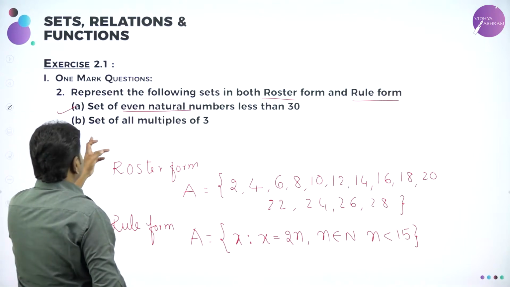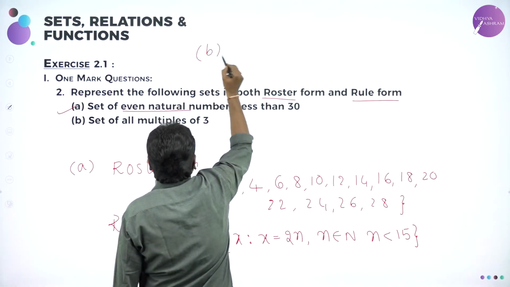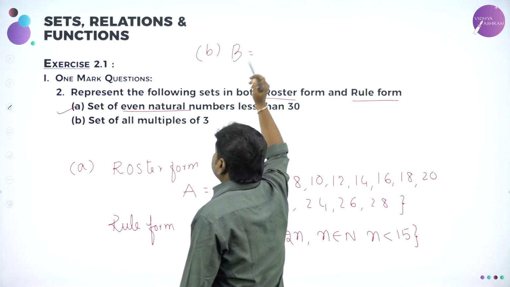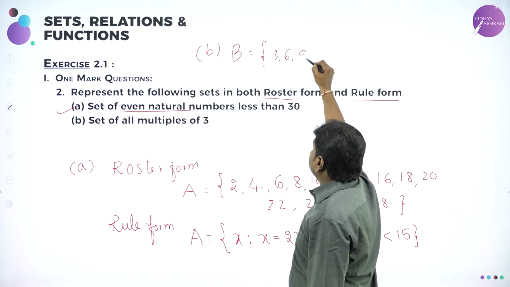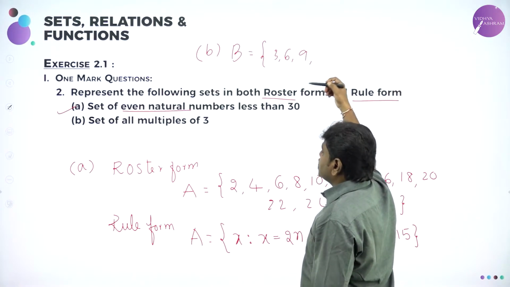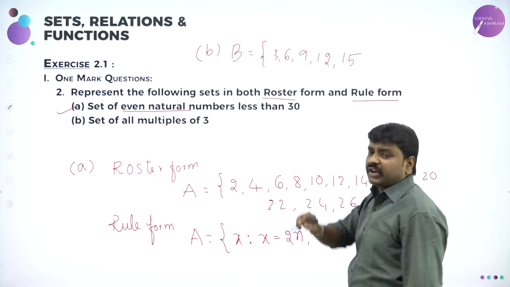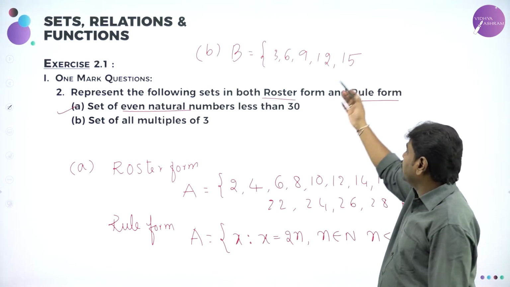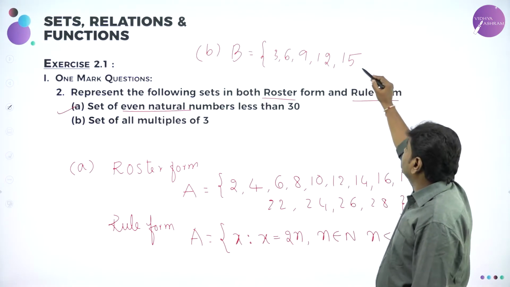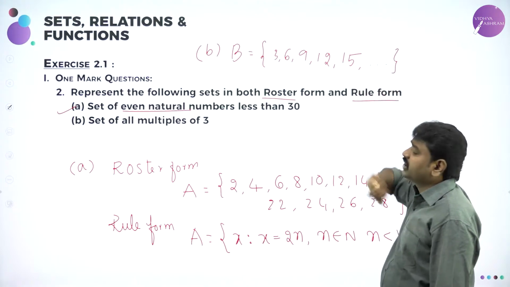Now question 2, set of all multiples of 3. So for B, set of all multiples of 3. What are the multiples of 3? You know multiples of 3: 3 2s are 6, 3 3s are 9. So all multiples of 3: 12, 15. Is it a finite set or infinite set? It is an infinite set. So we cannot write all the elements, it goes on. So what will we do? Put dot dot dot.